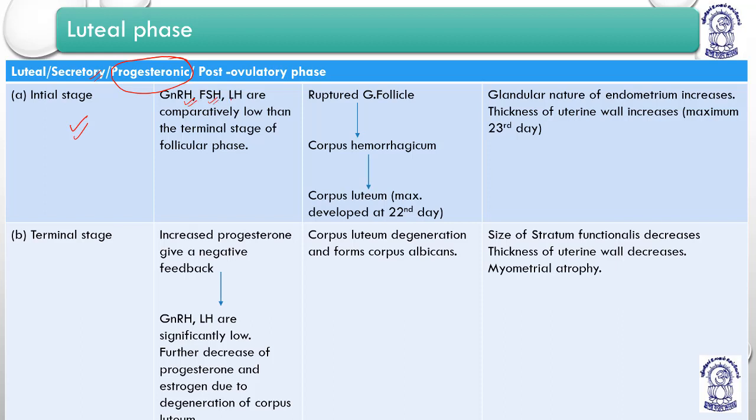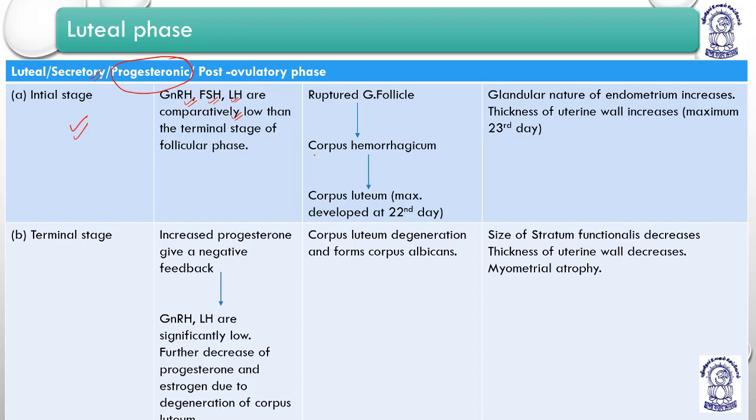So the initial stages are basically marked by GnRH, FSH, LH being comparatively low, because FSH is not needed now. Ovulation is done, we are waiting for fertilization. Because fertilization can be or it cannot be, right?